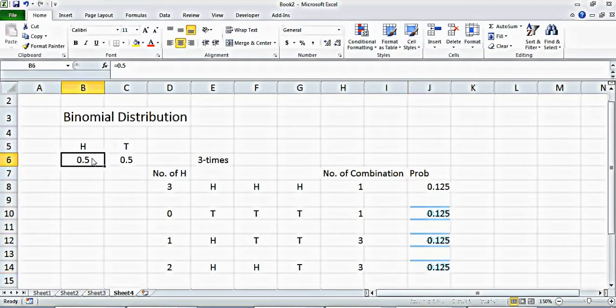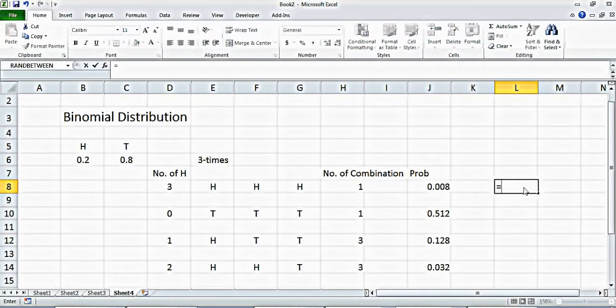But if you change the number, if I say 0.2 here, then you can see all these probabilities are now different. Because there are different combinations, how do I calculate the probability of getting three heads? I have to multiply the number of possible combinations with the probability. So I'll multiply both of these terms.